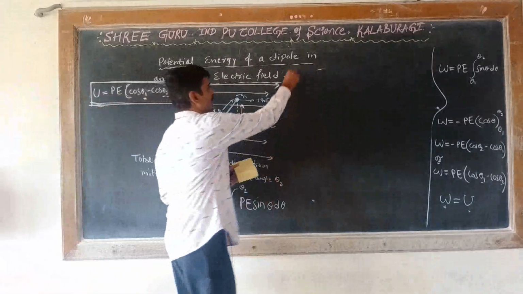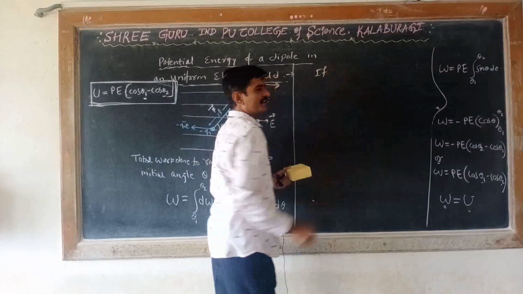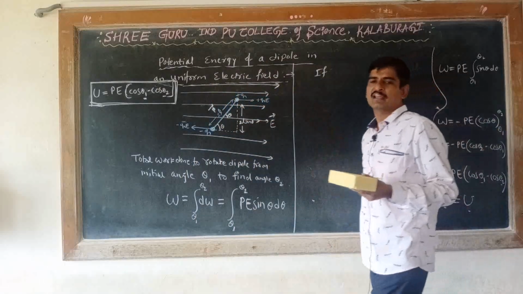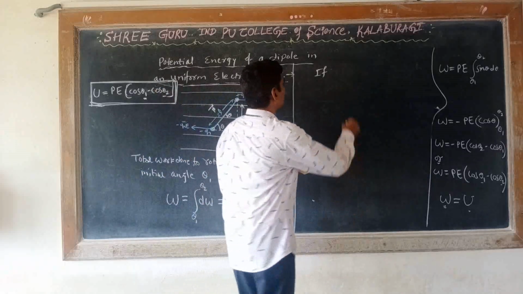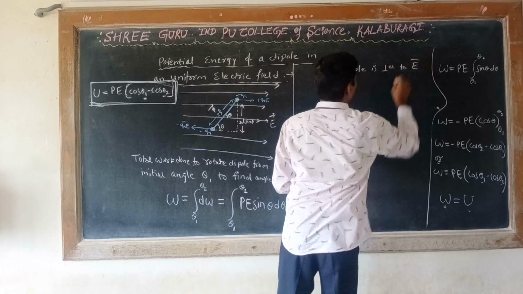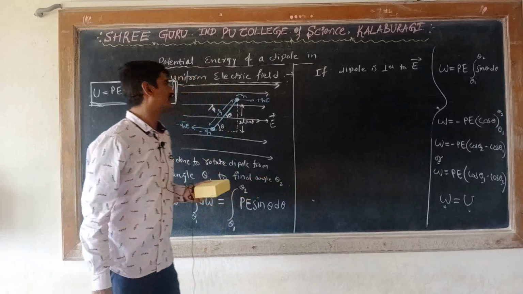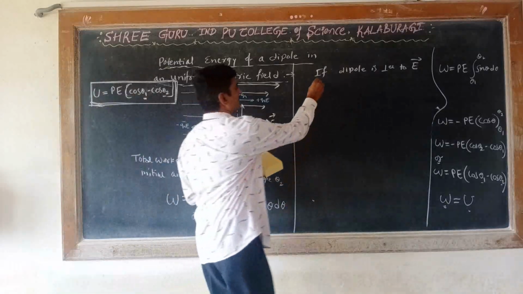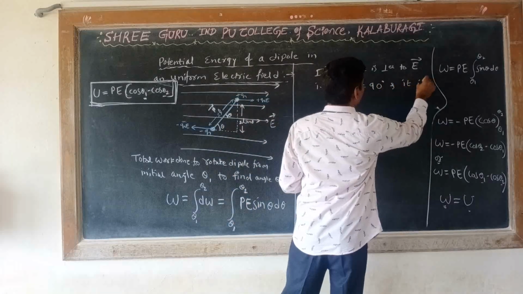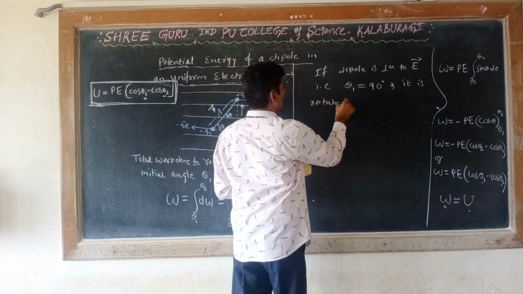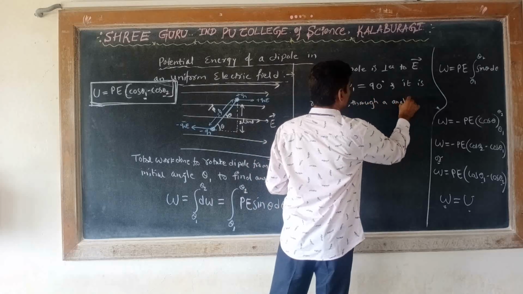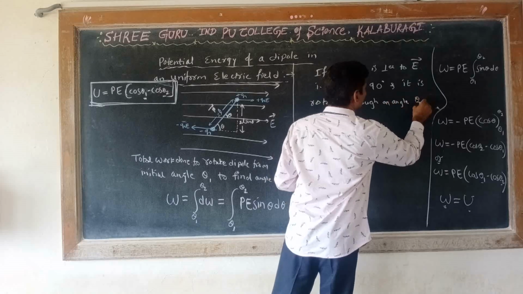Now if initially the electric dipole is placed perpendicular to the electric field, that is theta 1 is equal to 90 degrees, and it is rotated through an angle theta, that is theta 2 is equal to theta.